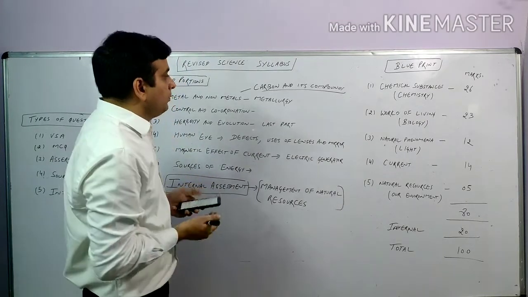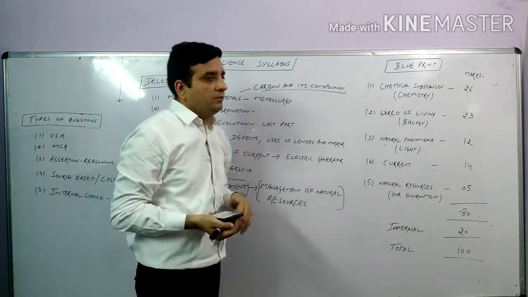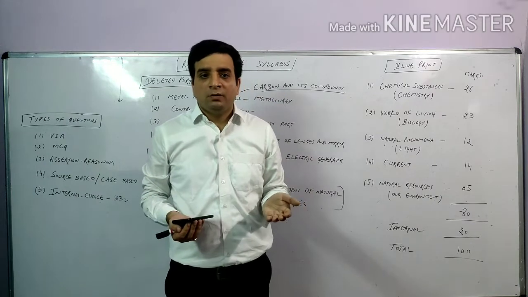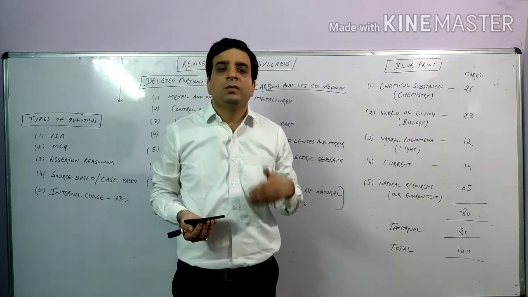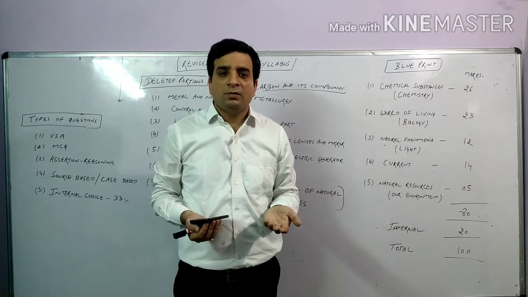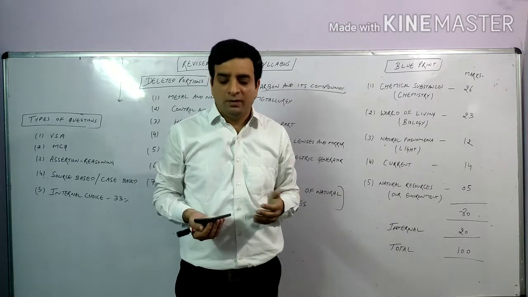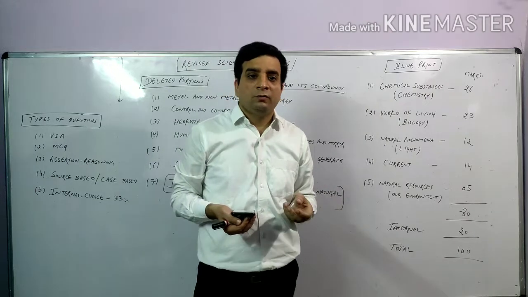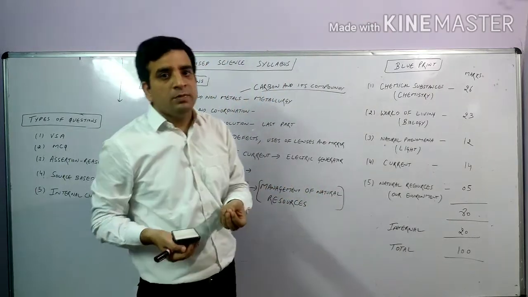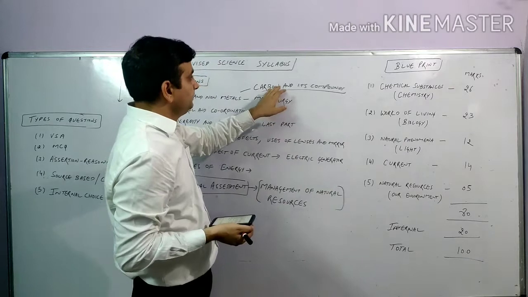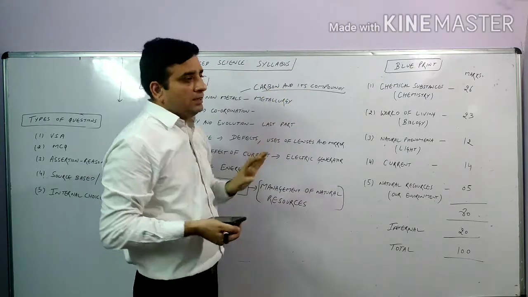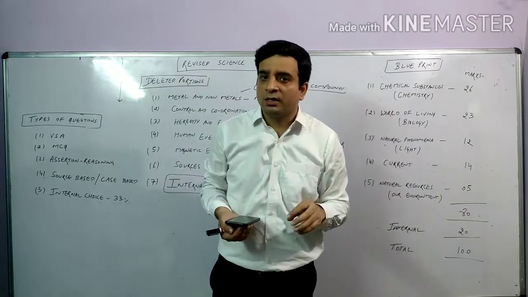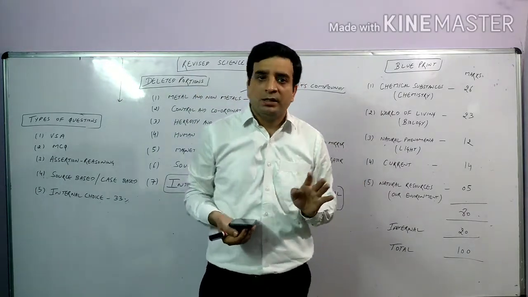The only topics that have been left in the fourth chapter, carbon and its compounds, are why carbon forms such a large number of compounds, the versatile nature of carbon and its compounds, graphite, diamonds, and allotropes of carbon. So these are the 3 or 4 topics, only 10% of the chapter, that remain in carbon and its compounds. Only 10% of the topics of carbon and its compounds you have to study. The rest of the topics have been deleted.